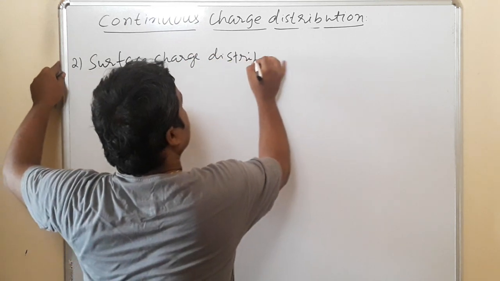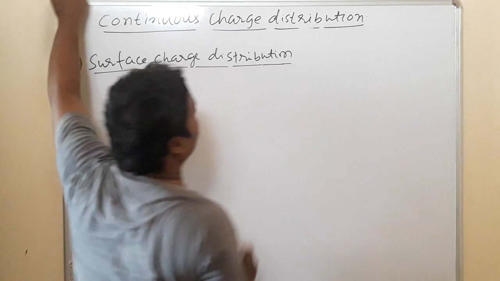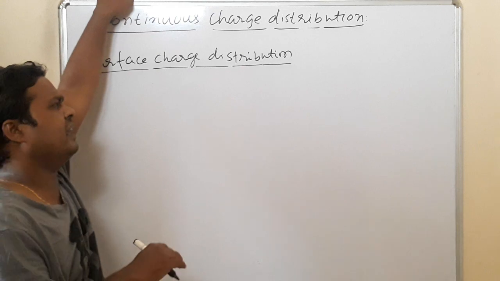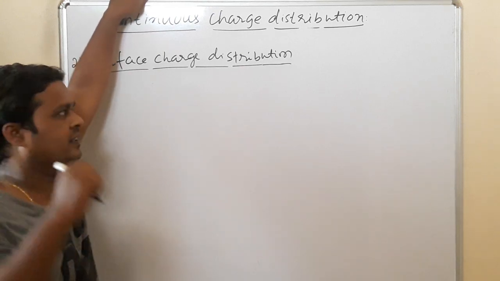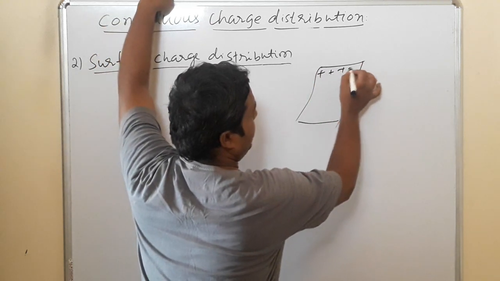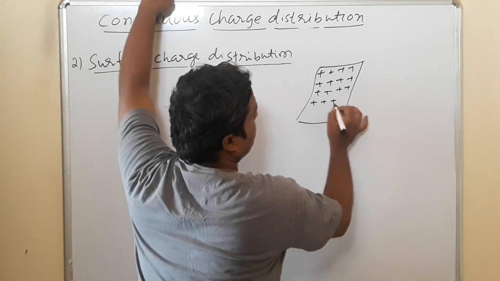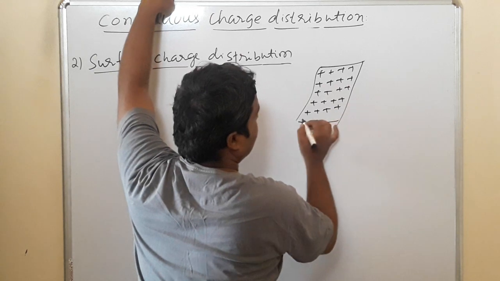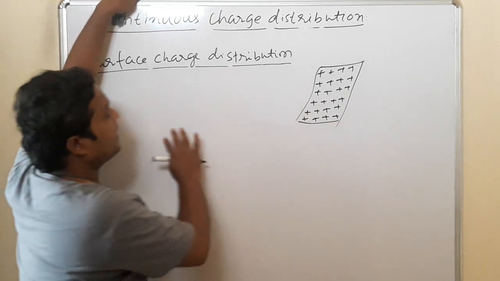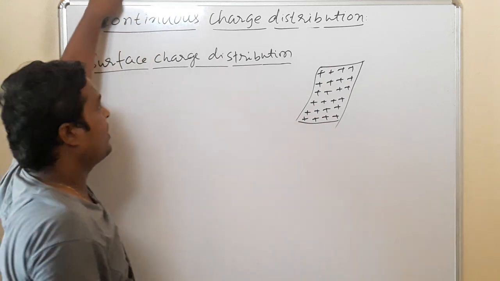Surface charge distribution. Surface charge distribution means charge is distributed along the surface. It may be in the form of a disc or sheet. If charge is distributed on a sheet like this, it may be of any shape. If charge is continuously distributed on the surface of any object, that is called surface charge distribution.